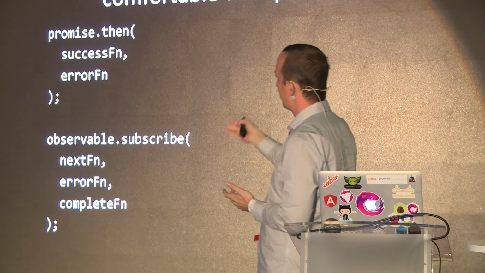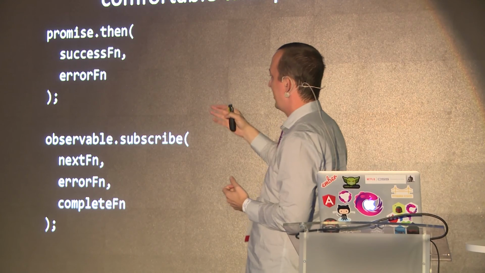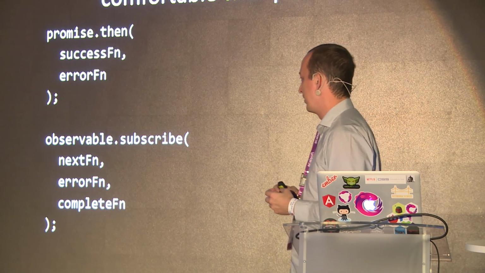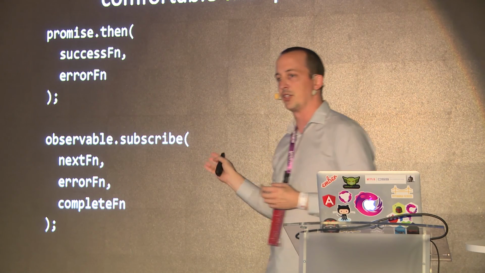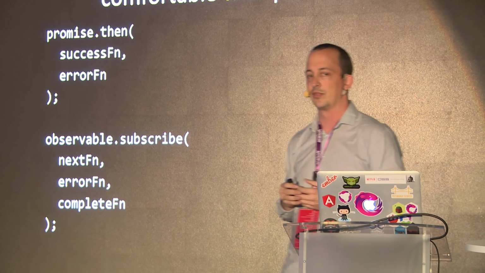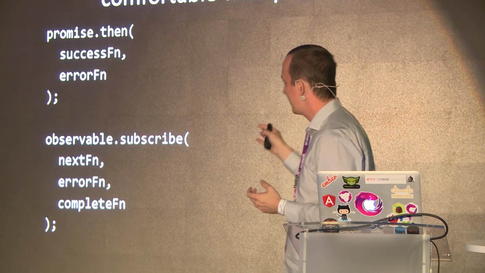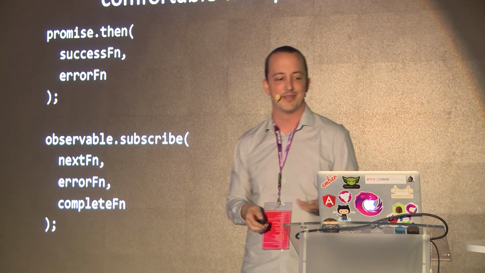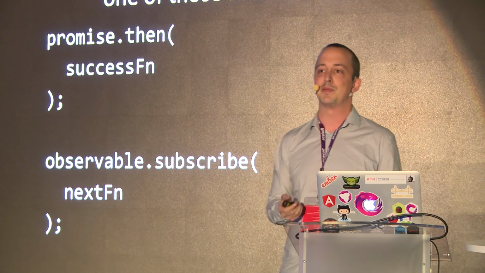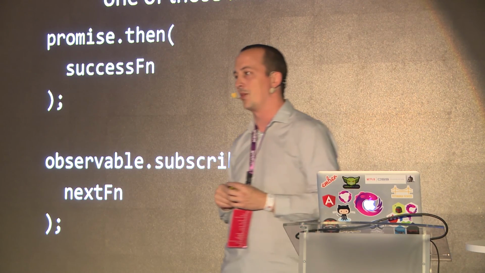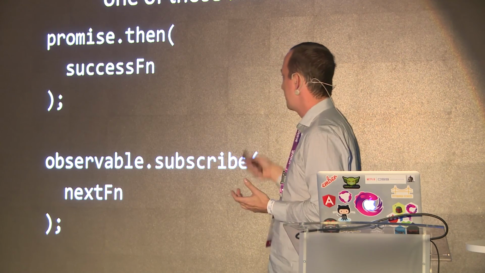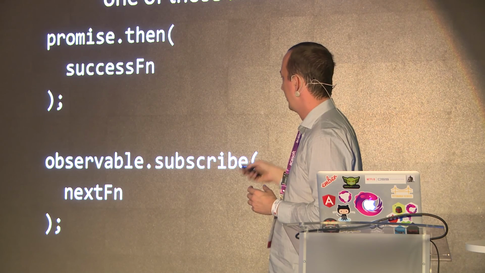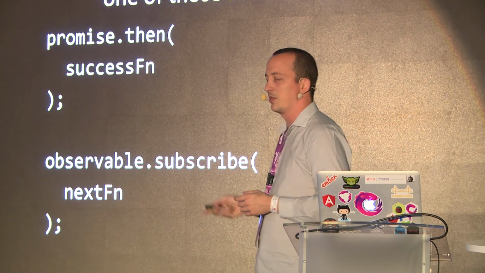Well, Observable has subscribe, and you give it a next function, which is called every time you get a new value that comes in, an error handler, and a completion function that tells you when it's done sending you values. All right, so it's very similar. It's just got one extra function to it. But the real truth of this, the joke of this, is that most people only ever end up using the first callback, for the most part. I mean, sometimes people will use the error handler, but usually they use catch or something.